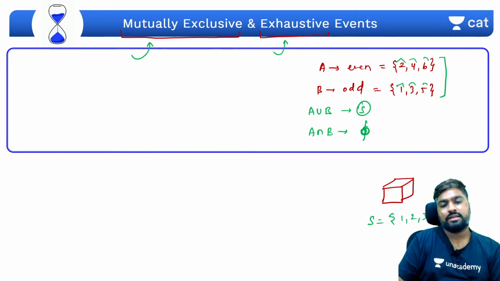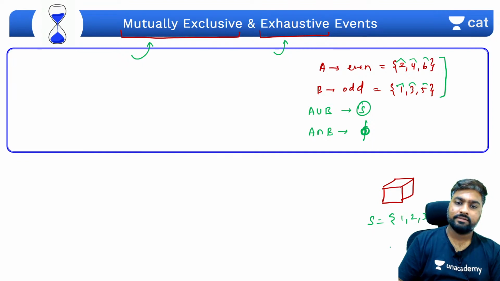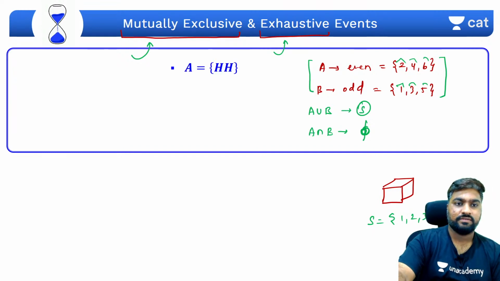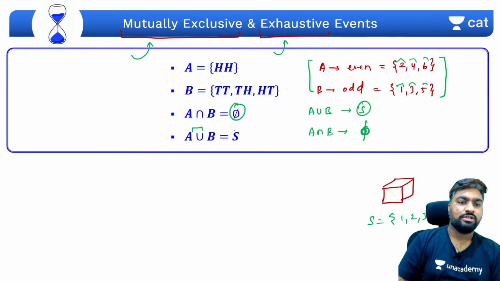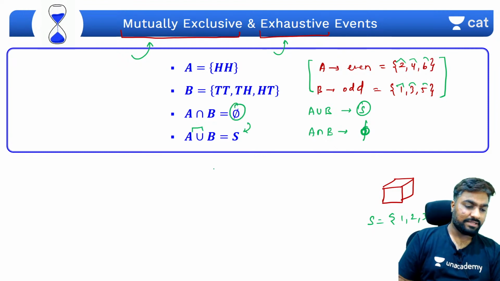Numbers from 1 till 6. So these kind of events are called mutually exclusive and exhaustive. Intersection should be null, union should be sample space.